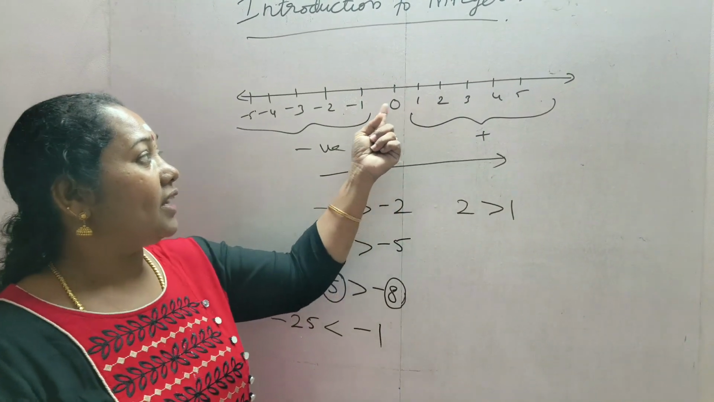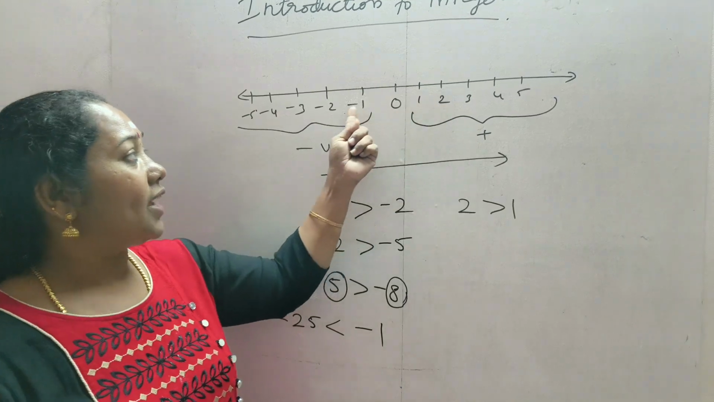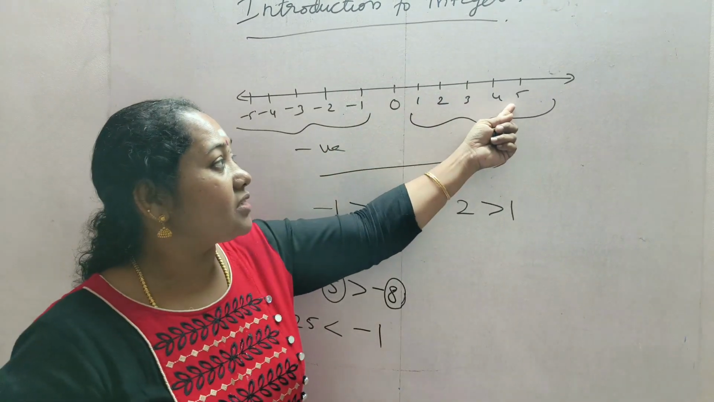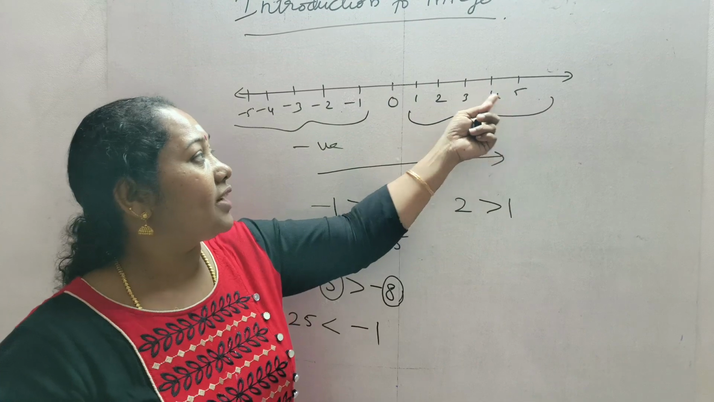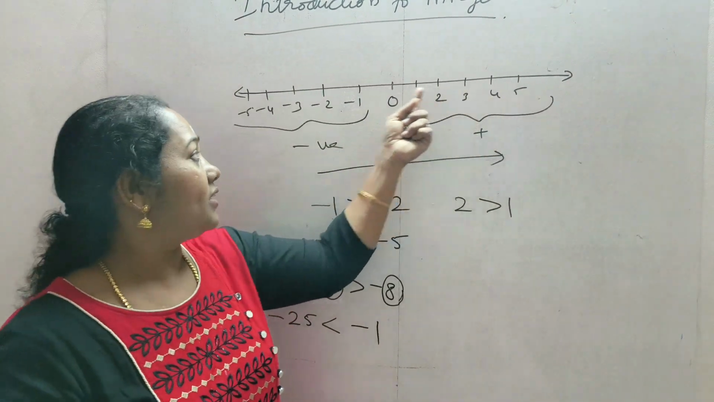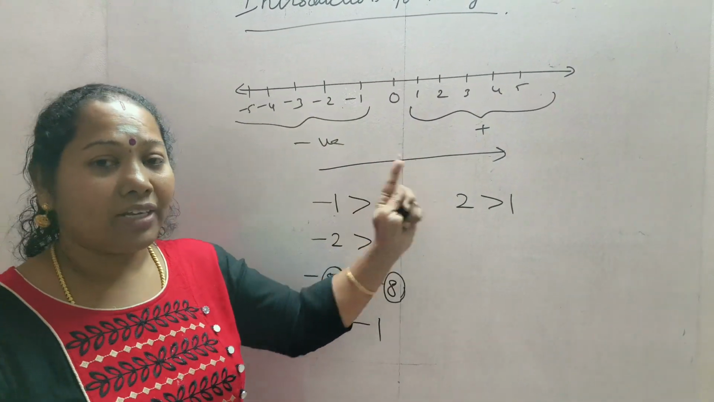2 is greater than 0. 2 is greater than -1. 5 is greater than 2. 5 is greater than 0. 5 is greater than -2. In this way it continues.